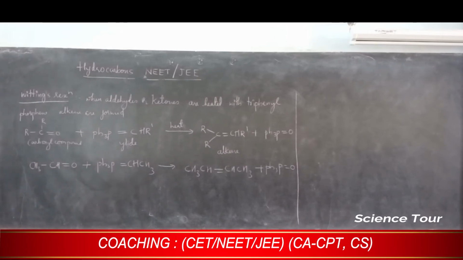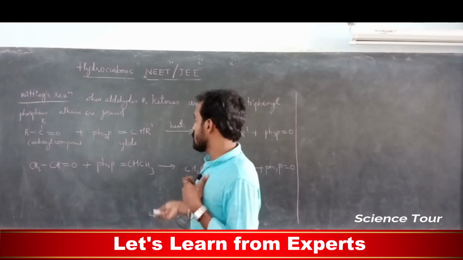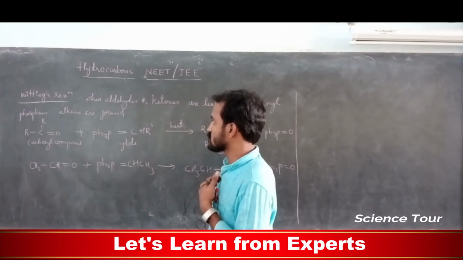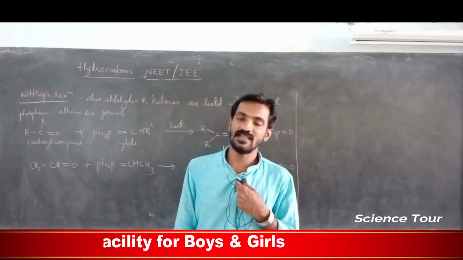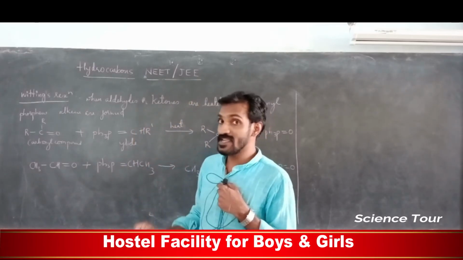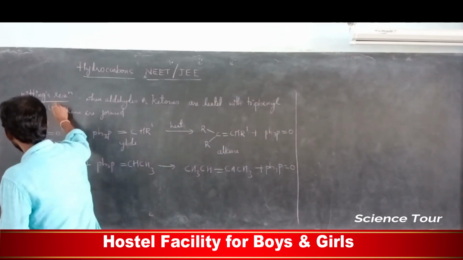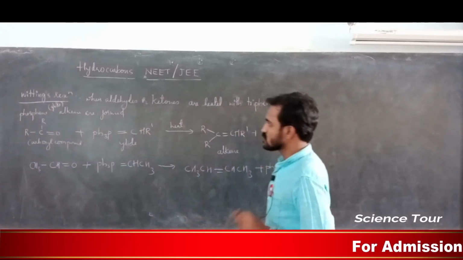Okay, my dear students, next important reaction, Wittig's reaction. When an aldehyde or ketone is heated with triphenyl phosphane, it is also called ylide, Y-L-I-D-E, ylide. Understood here? Okay, alkenes are formed. So this is the reaction.